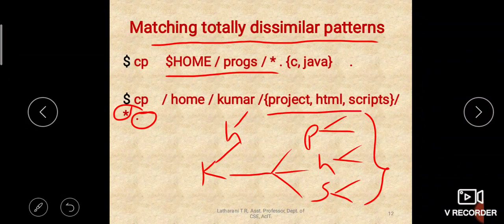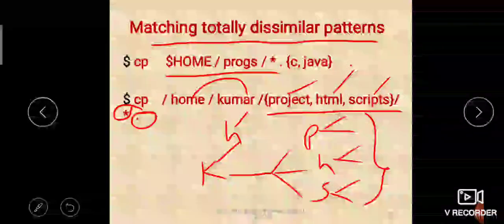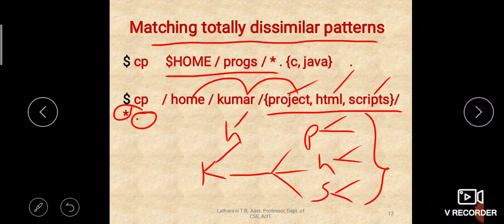So how are we matching the dissimilar patterns? There is no common thing between these names: project, HTML and scripts. There is no common pattern, but still we are matching them. Under home there is a subdirectory called Kumar. Under Kumar we have three directories: project, HTML and scripts. All the files present under these three should be copied to my current directory. That is what this command says. So this is how you can match the dissimilar patterns. Is that clear?